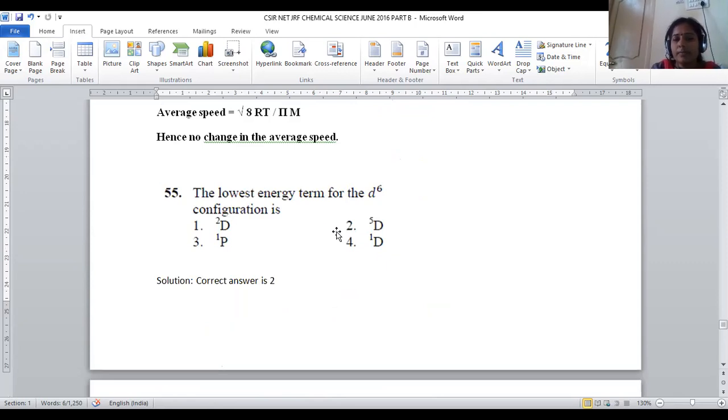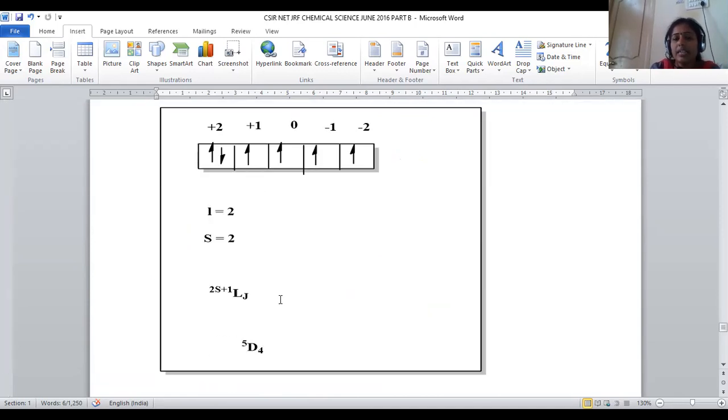It is a part of group theory. The lowest term for the d6 configuration. So for the d6 configuration, we have to predict the term symbol, right? For that purpose, d6 is denoted with 6 electrons in 5 degenerate orbitals. 1, 2, 3, 4, 5, 6 electrons are there. And what are the magnetic quantum numbers? +2, +1, 0, -1, -2 values are there, right? Here +2, -2 cancel, +1, -1 cancel, 0 always 0 itself. Then one more electron is there in the +2 level, so that L value becomes 2.